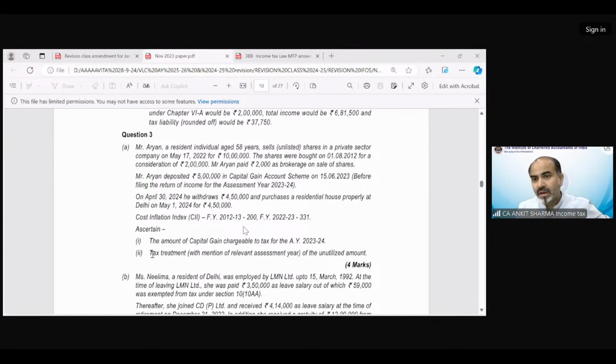Okay. Arun Jain is saying assessment year 25-26. Rishabh is saying it will be taxable in the same year. What is the same year, Rishabh? Please write down the answer in the form of an assessment year.